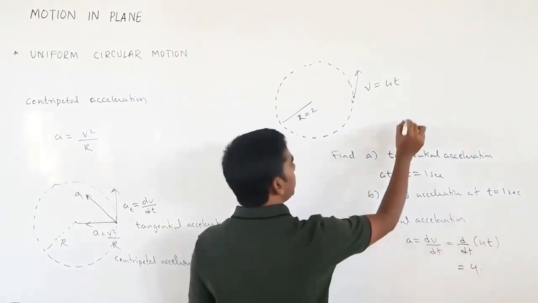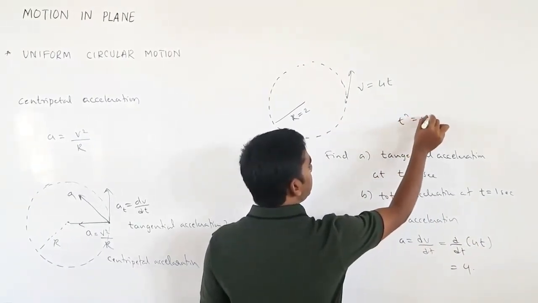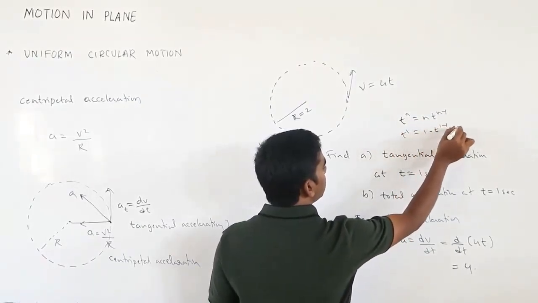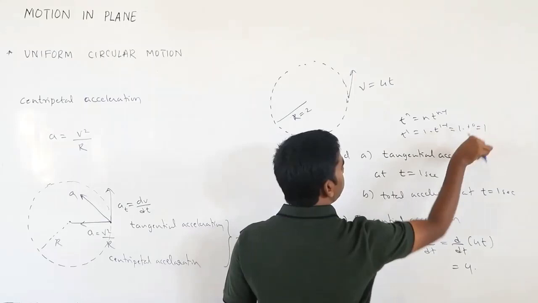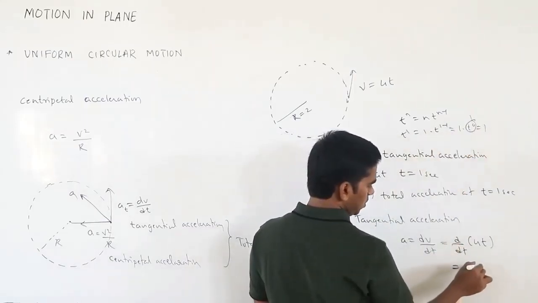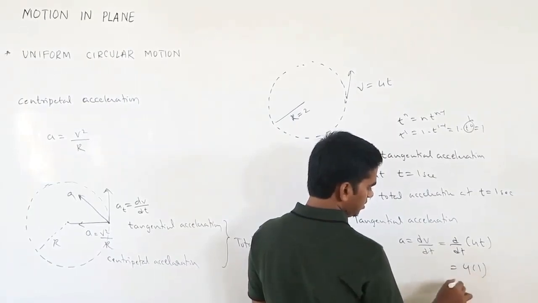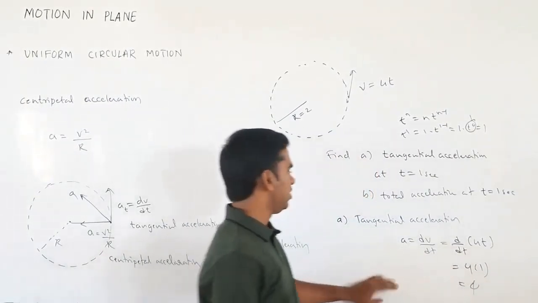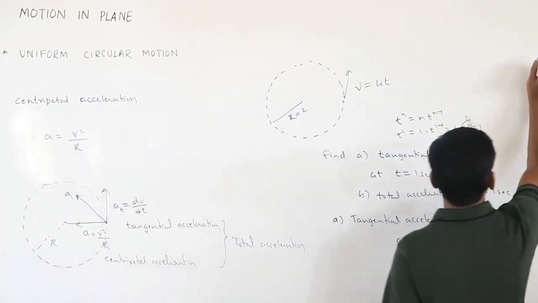Differentiation of t raised to n is n times t raised to n minus 1, so t raised to 1 gives t raised to 0, which is 1. So you get 4 into 1, and the answer is 4. So tangential acceleration is 4.